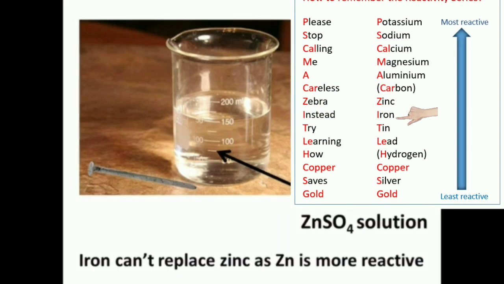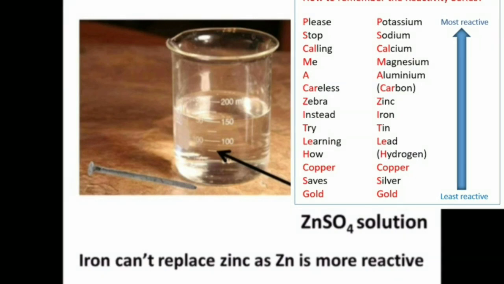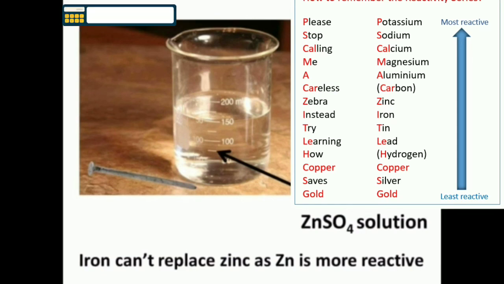Look at the series. Copper also cannot displace zinc as it has less reactivity than zinc. That is why those beakers will not show any reactions. According to this reactivity series, displacement reactions take place.